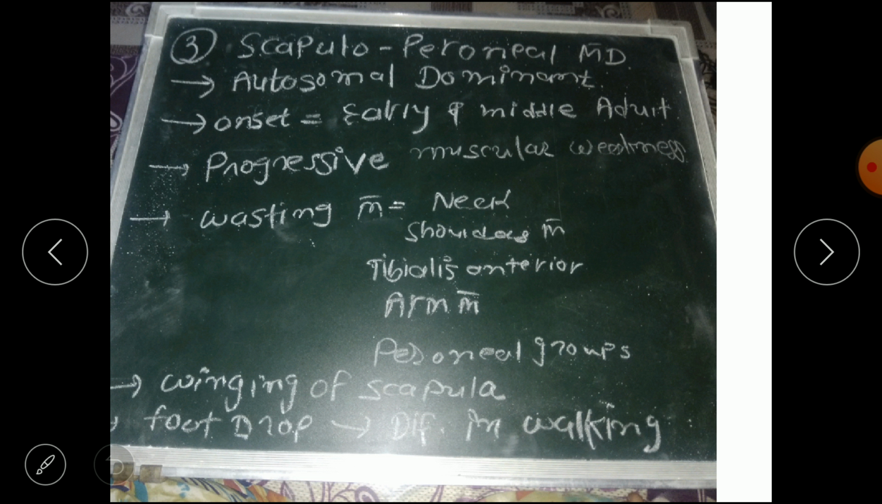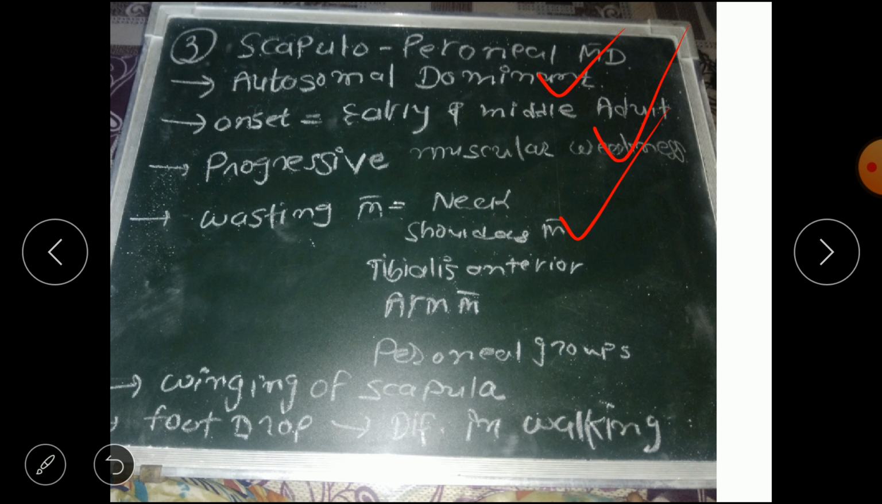The third type of muscular dystrophy is scapuloperoneal muscular dystrophy. The name suggests scapular and peroneal muscles are involved. It is autosomal dominant, which I explained in part 1. Onset is early and middle adulthood. DMD is childhood, Becker's is adolescence and adult, and scapuloperoneal is early and middle adulthood.